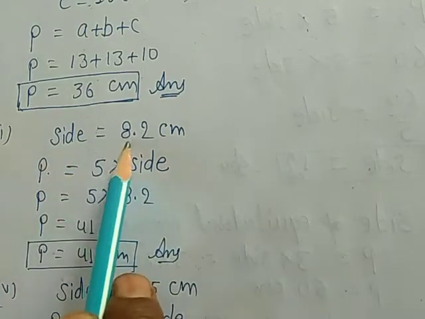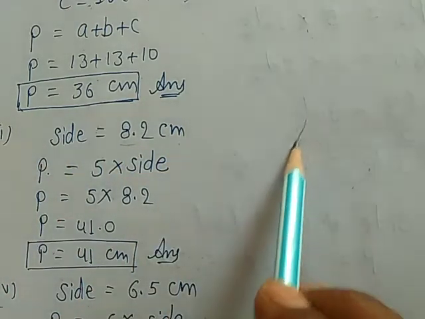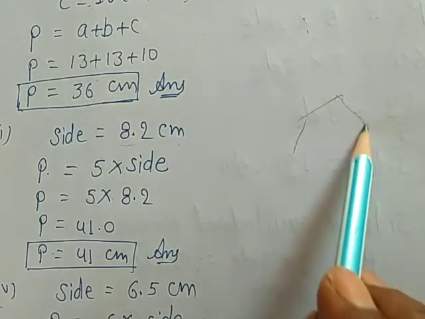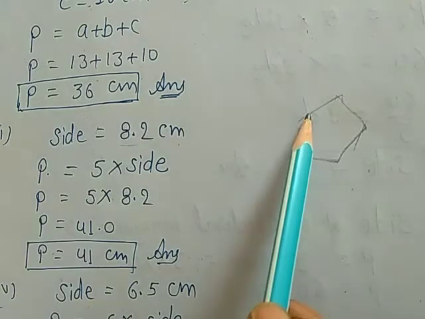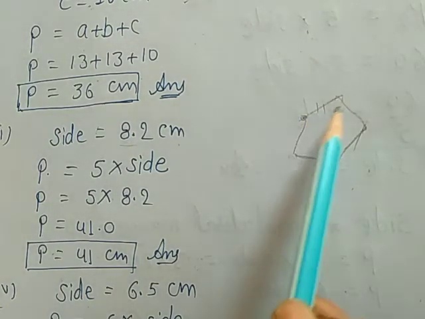Now part third, side is given 8.2 centimeter, but this is a pentagon. This is the pentagon, a 5-sided plain closed figure. This is a pentagon, and in this pentagon, this is regular. Regular means all sides are equal.